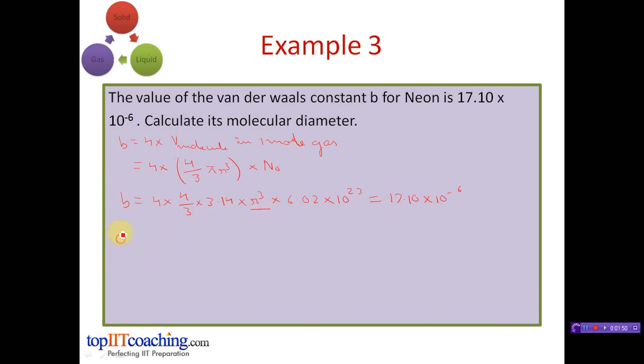On rearranging this equation, we can write that r cubed is equal to, on solving it further, 5.89 into 10 raised to minus 17, or r is equal to 3.89 into 10 raised to minus 6 meters. Now we know that the diameter, if represented by d, is equal to 2r. So multiplying this value by 2, we get 7.78 into 10 raised to minus 6 meters. That should be the molecular diameter for neon.